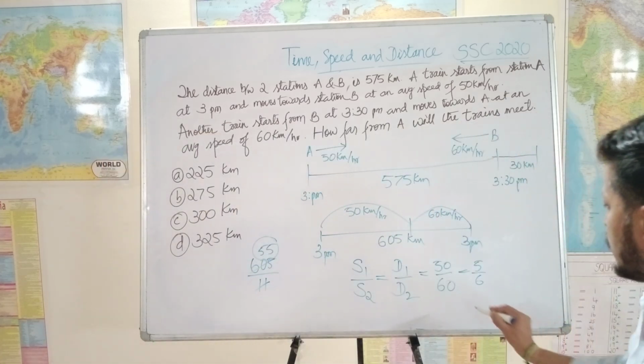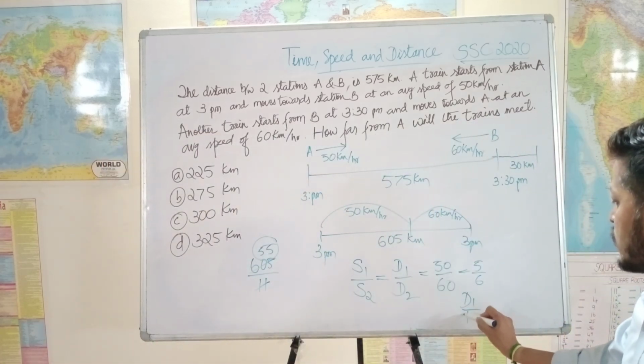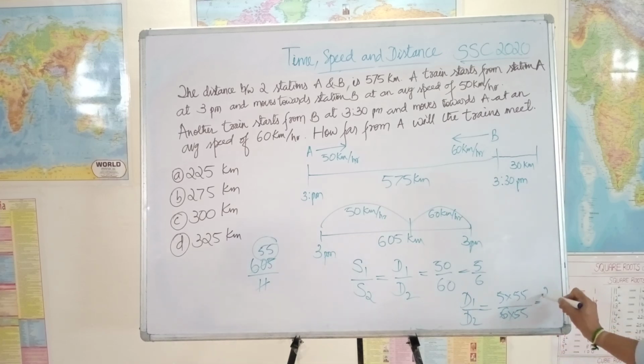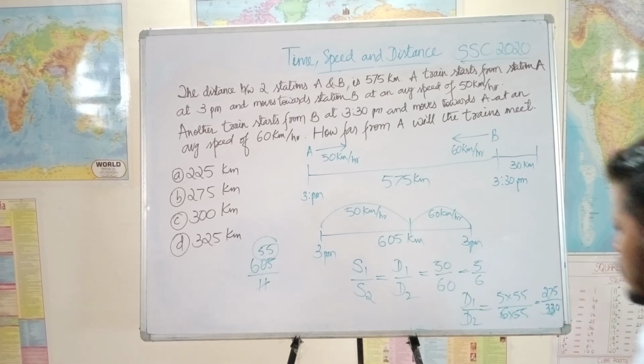So D1 by D2 is 5 into 55 and 6 into 55. 55 into 5 is 275, and 6 into 55 we don't have to calculate because D1 is what we needed, but anyway we can calculate. It's 330. See, together it is 605.